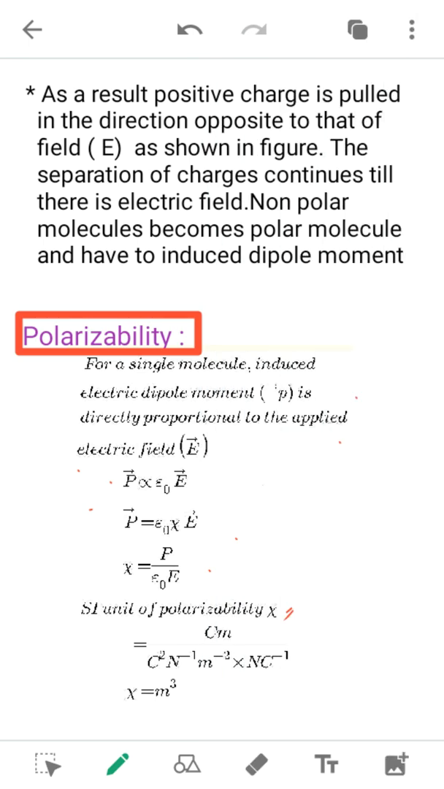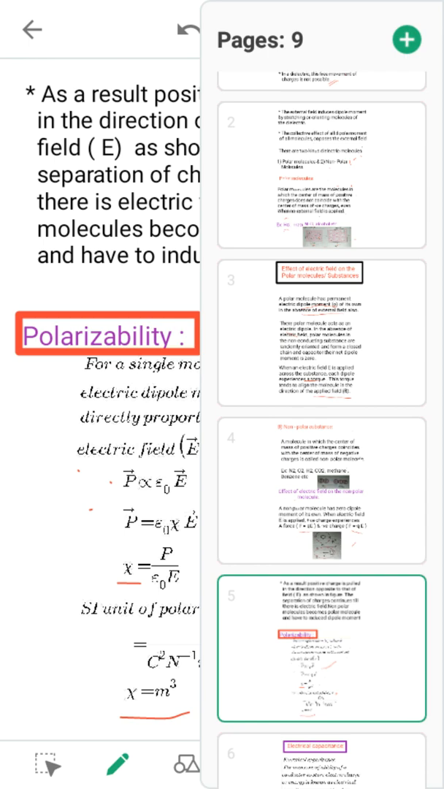Then let us see what is meant by polarizability. It is the induced electric dipole moment which is directly proportional to the applied electric field, given by P proportional to epsilon naught E vector. So P equals epsilon naught chi E, where chi is the polarizability, which is equal to the ratio of the dipole moment divided by epsilon naught E. Then what is the SI unit? It is given by meter cube.